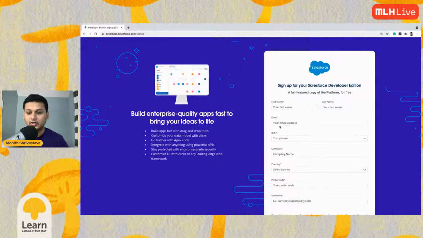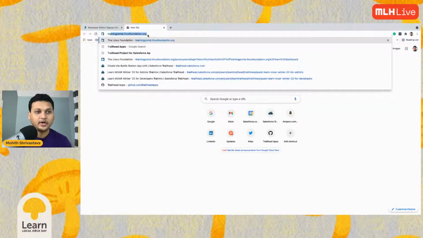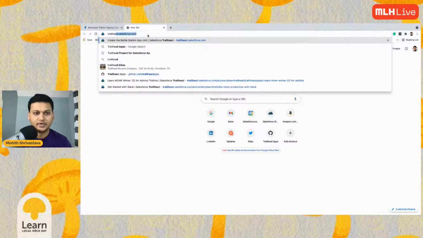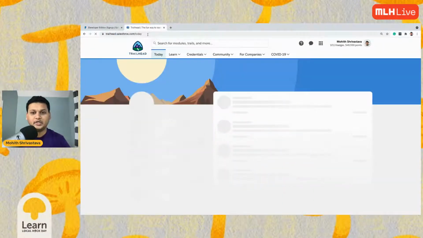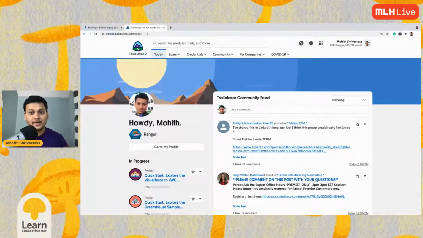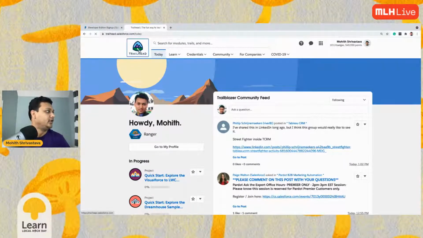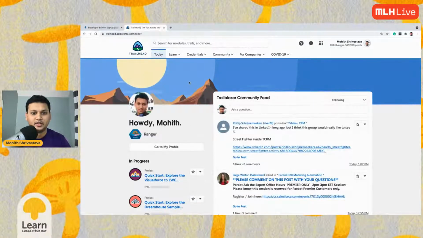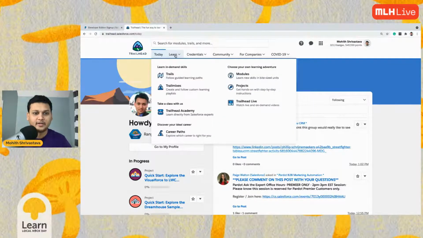Okay. And I would also like to point out one more thing. If you're trying to learn Salesforce, just go to trailhead.salesforce.com. Once you have a developer org signed up, you can go to trailhead.salesforce.com and log in with your credentials. The best part is you click on this Learn, where you can get different trails and learn different things. There are some sample projects also that you can build.